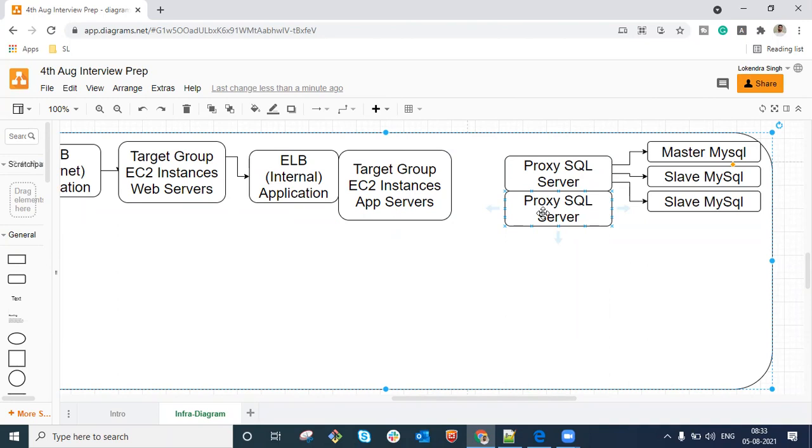Sir, the ProxySQL server that you're talking about, is it available in RDS or is it a part of something else? It is not available in RDS. This is a separate component.